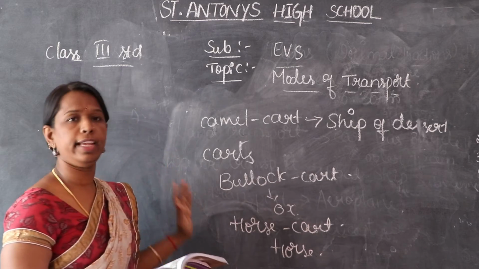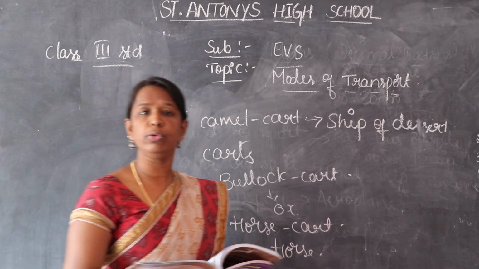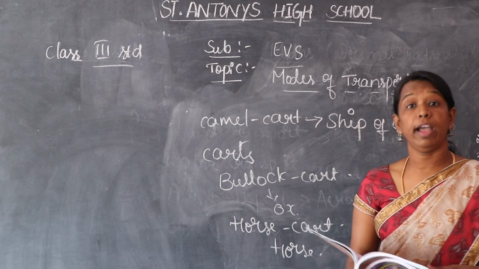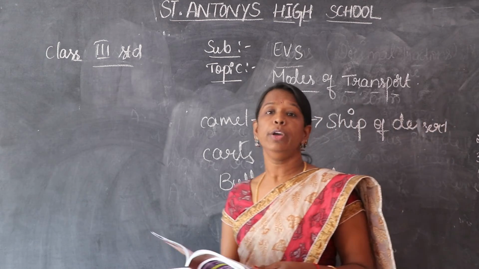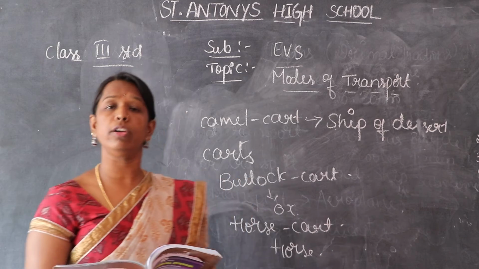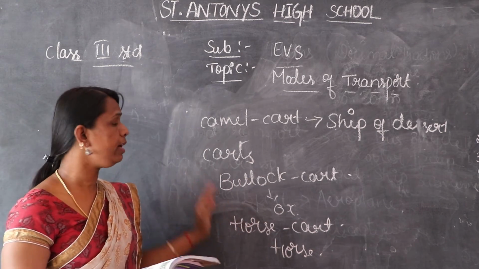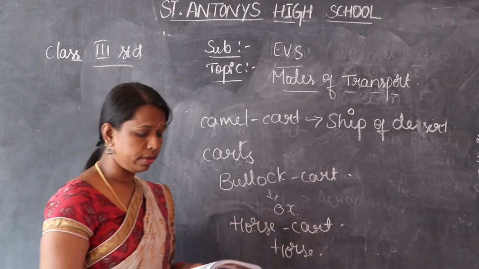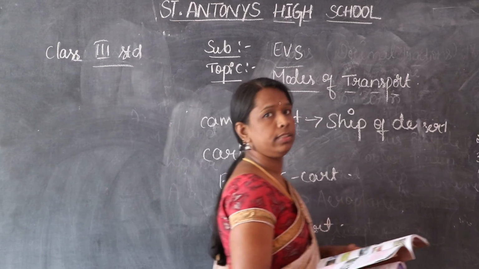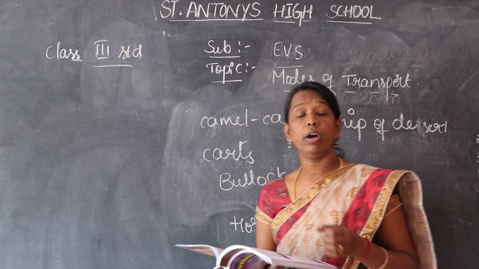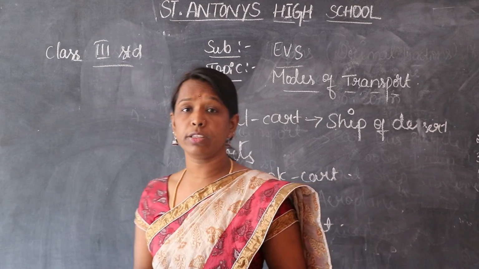Right, more examples. Elephants are also used to carry logs, and donkeys are used to carry goods on their back. Like that, animals are also used as a means of transport. Among water means of transportation, nowadays we are using water scooters.